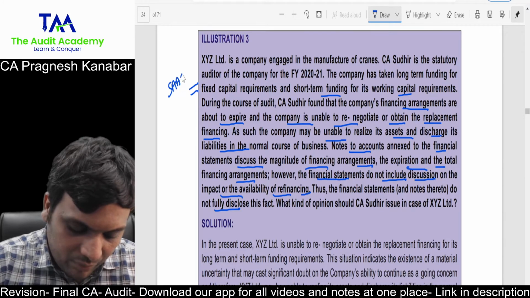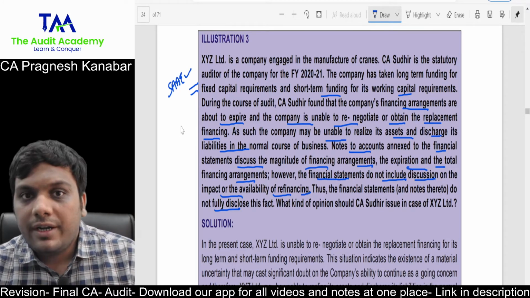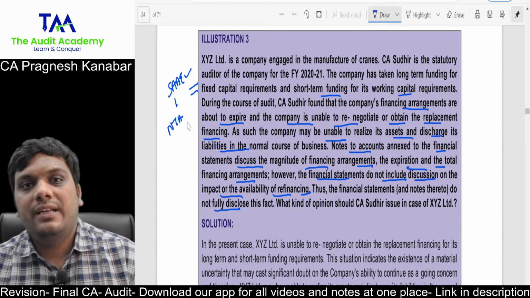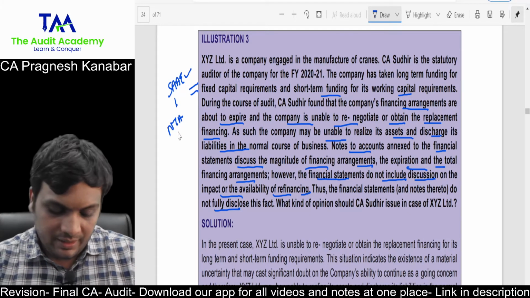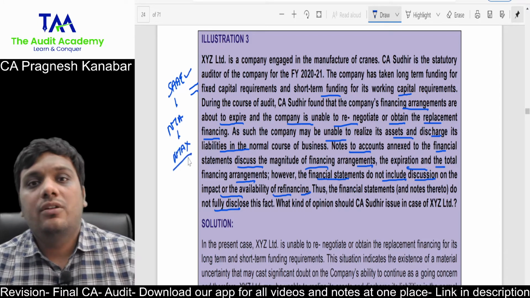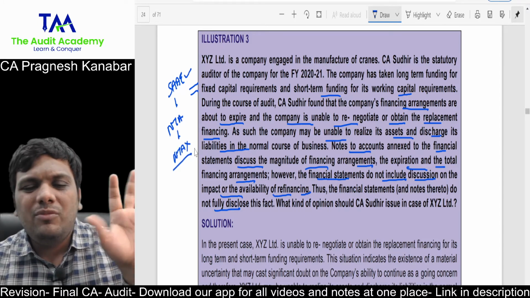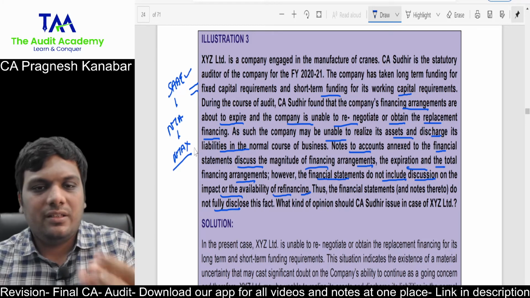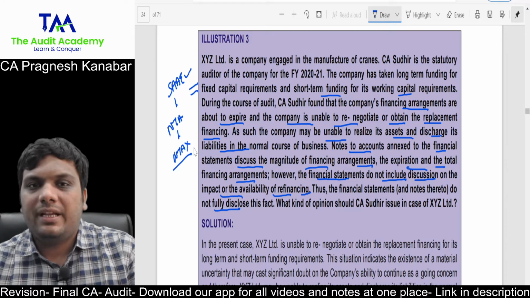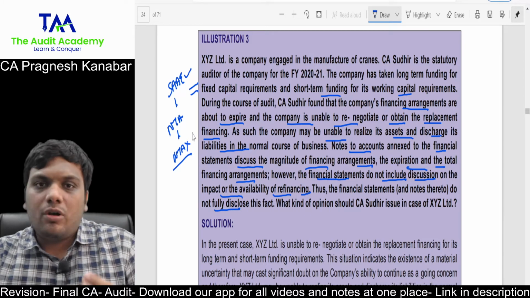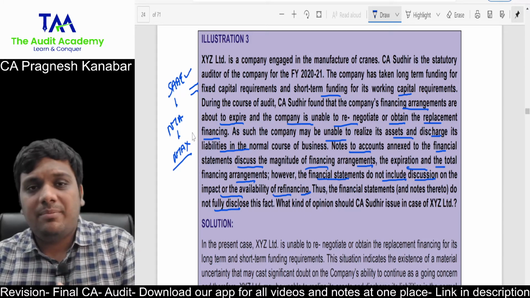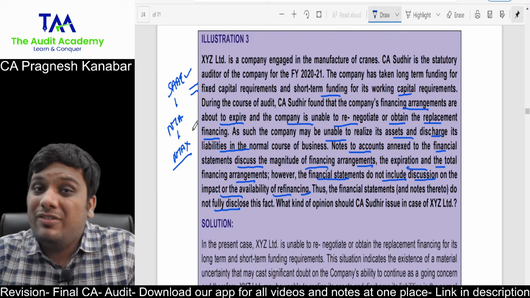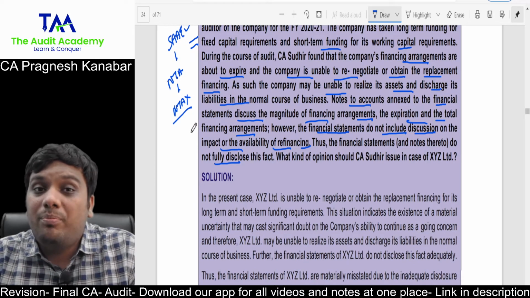Okay, so sufficient and appropriate audit evidence is obtained. All right, yes. You ask them to give adequate disclosures in their notes to accounts regarding their material uncertainty over going concern. Now, in the notes to accounts, adequate disclosures are not given. So, forget about the MUGC para and the other paragraphs. When there is a misstatement, the only thing that we need to think about is the opinion paragraph. When you have not obtained the data, or when you have obtained the data but there is a misstatement, you should be focused on the opinion paragraph. Now, notes to accounts have been given, but they are not properly describing this.